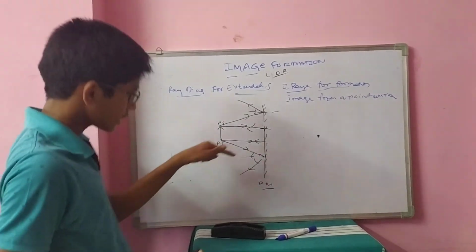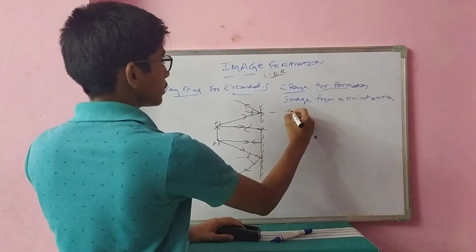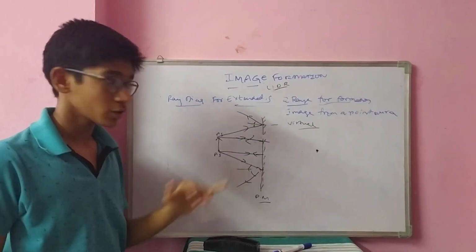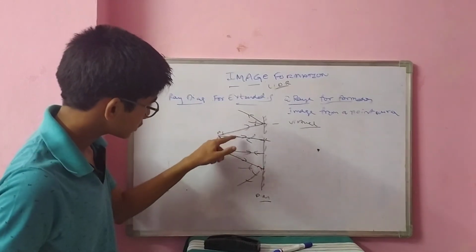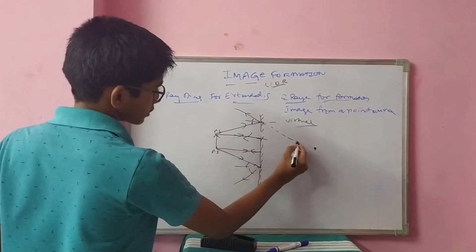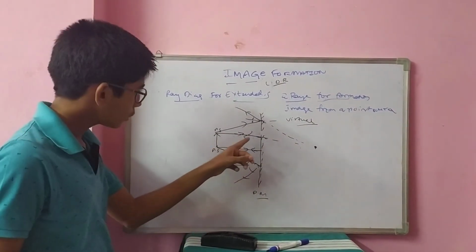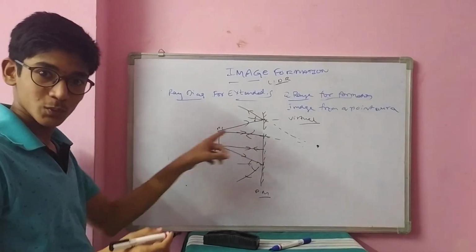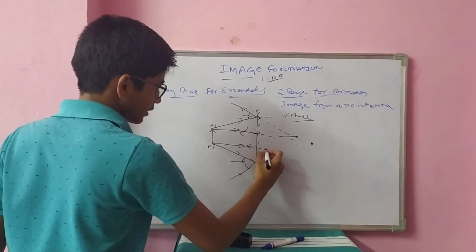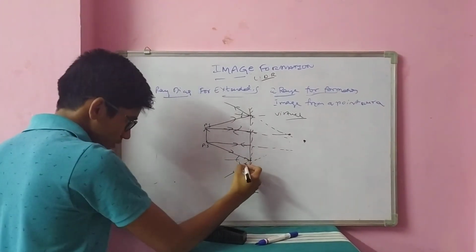They are reflected like this. Here I said a virtual image is formed only when reflected rays are extended, not incident rays. These are incident rays. Now I am extending the reflected rays. Sir, this is an incident ray. No, this is a reflected ray too. This is a reflected ray too. Here and here. This is also. Now I am joining this.